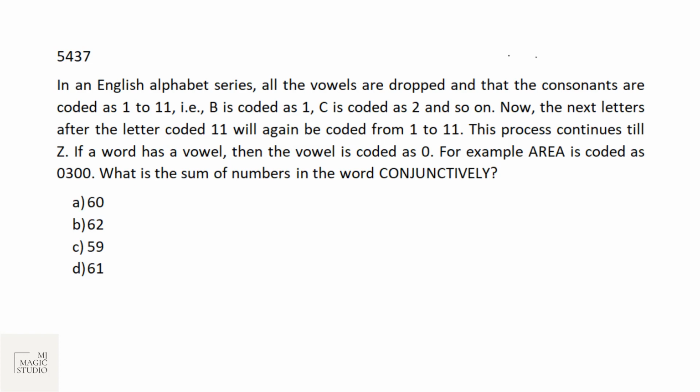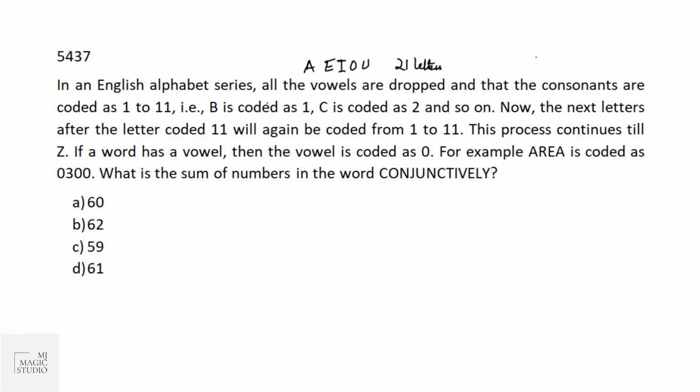This was a good question and one of my favorite asked on this AON platform of lately. In an English alphabet series, all the vowels are dropped. Vowels are A, E, I, O, U. So 26 minus 5, we would be left with only 21 letters now. And the consonants are coded as 1 to 11. That is, B is coded as 1, C is coded as 2, and so on. Now the next letters after the letter coded 11 will again be coded from 1 to 11. And this process continues till Z.